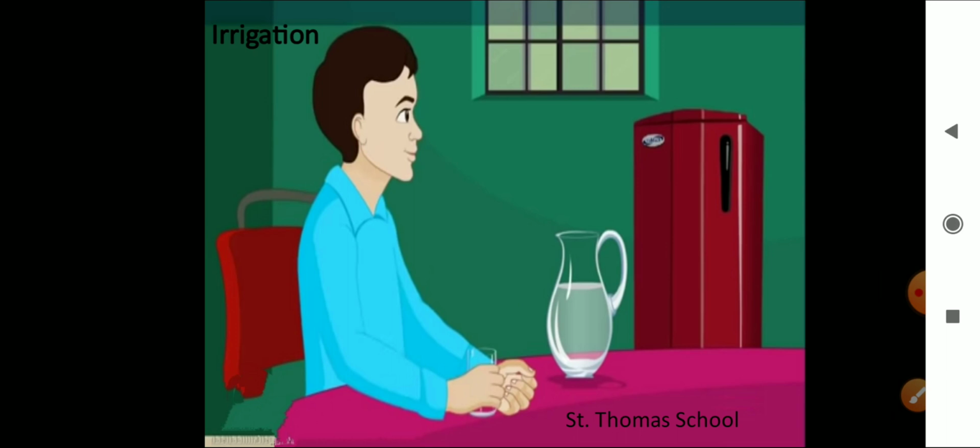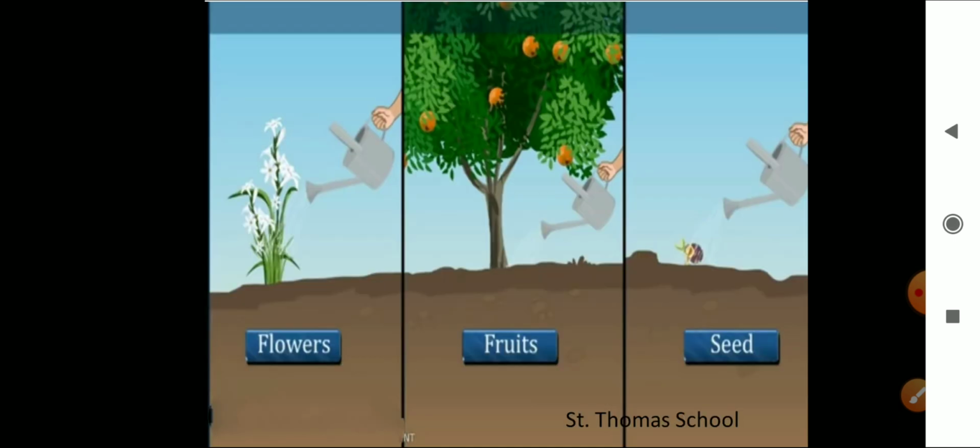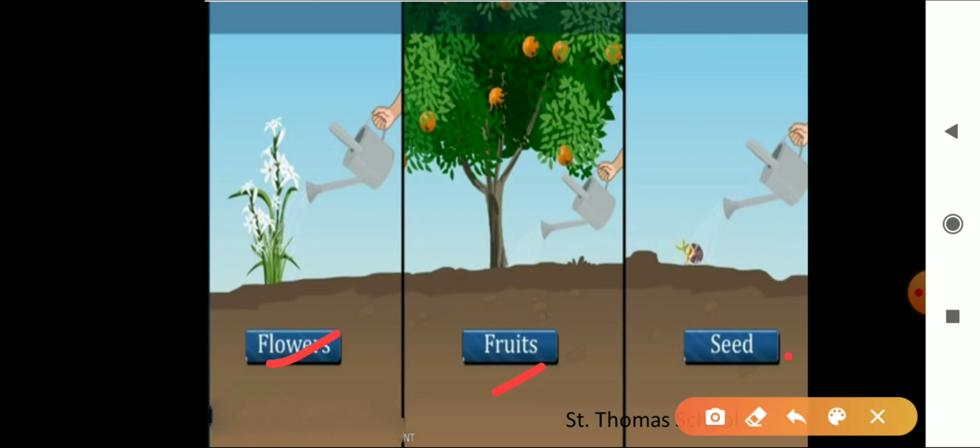Irrigation means what? A living being needs water to live, isn't it? Even we human beings require water to survive. Water is important for the proper growth and development of flowers, fruits, and seeds of plants.